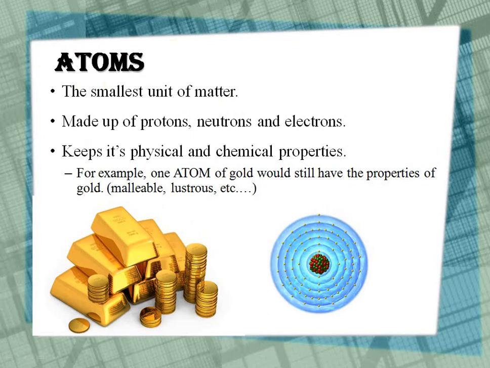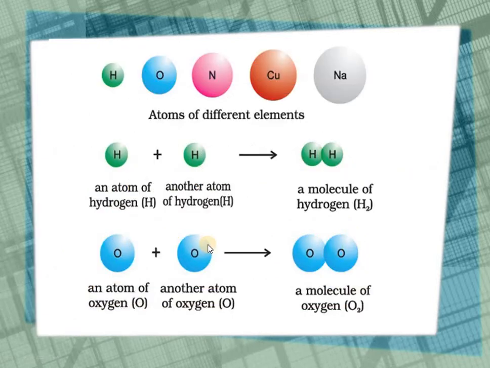Moving to atoms. An atom is the smallest unit of matter. All matter is made up of atoms, so we can say the universe is made up of atoms. Now, atoms are made up of protons, neutrons, and electrons. All matter and all atoms have physical and chemical classification. So, for example, an atom of gold would have all the physical as well as chemical properties. For example, gold has its physical classification as a solid and its chemical classification that it is malleable, that it is a metal.